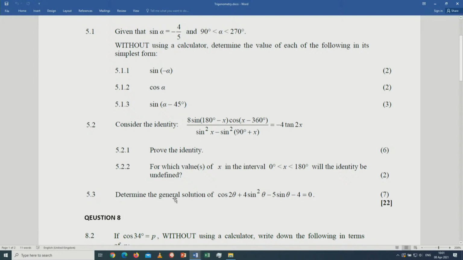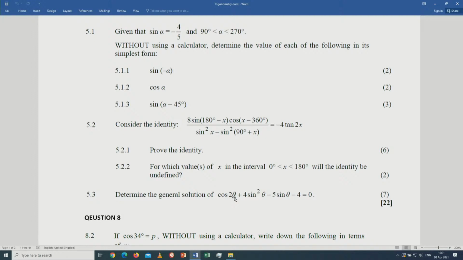General solution. Cannot run away from a general solution. And for you to answer this one, 5.3, you will be expected to expand the double angle identity here for cos, which can be expected in 3 different ways. Don't have to memorize formulae, because in the last page of the test, there will be a formula sheet where all this formula will be there. Teachers, let's expose our learners to all this formula sheet so that they get used to it.